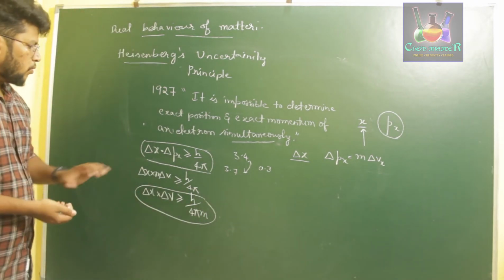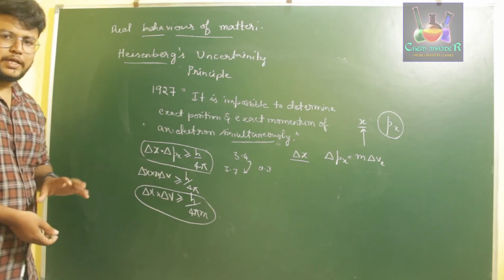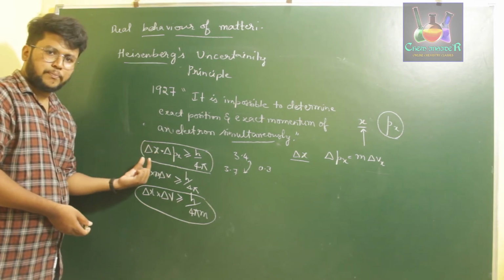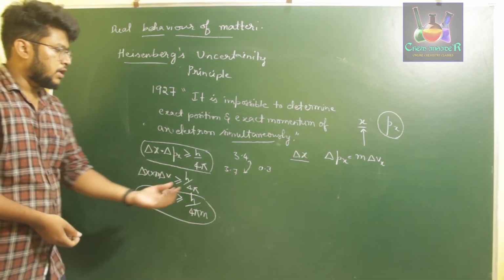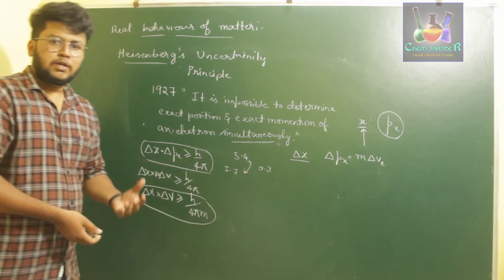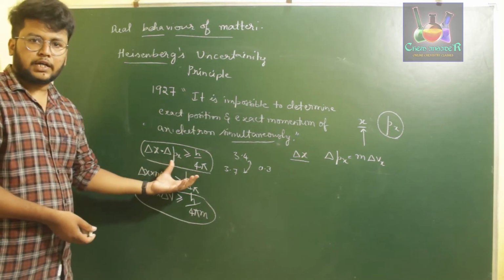So what does this equation explain? This equation explains that if delta x is small, let us say delta x is just around 0.3, automatically delta px has to be a greater value.